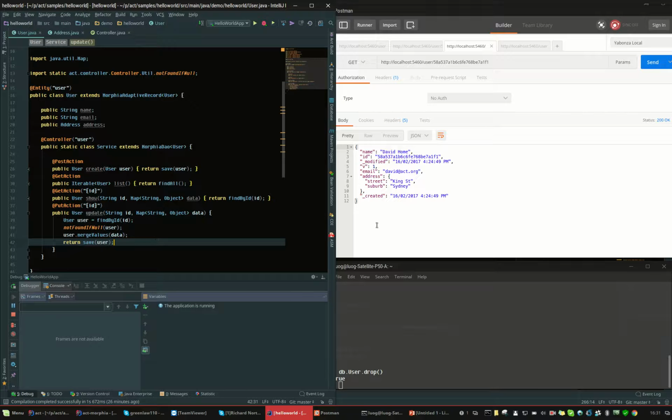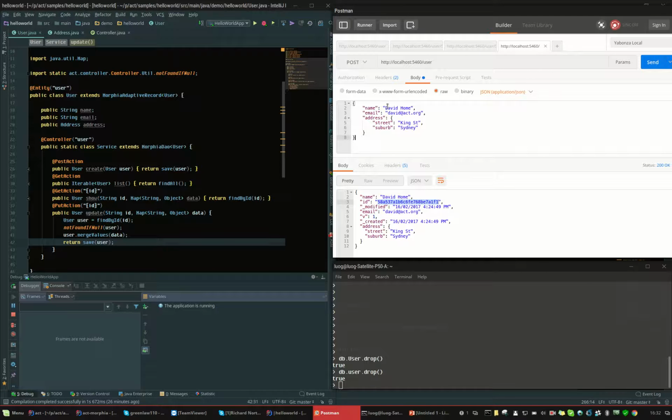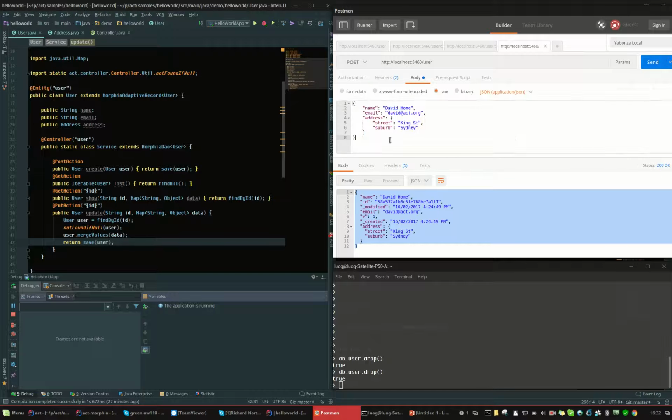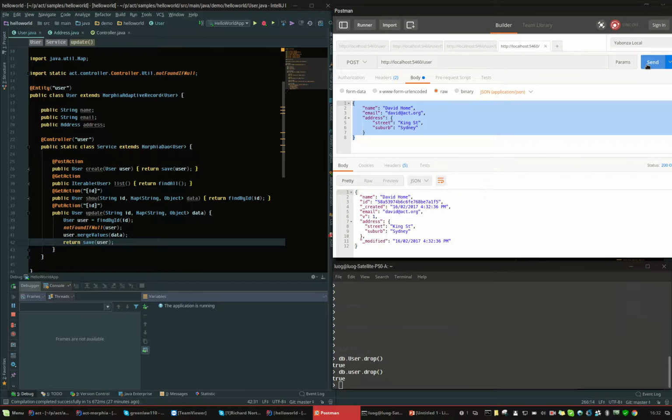Okay, so first of all, let's clean my database, and then I want to create a user named David Home. Just ignore this part. The content type header I have to specify is application JSON, and I say I accept application JSON as usual. And here's the body of the post request. I post to the user, so I send it.